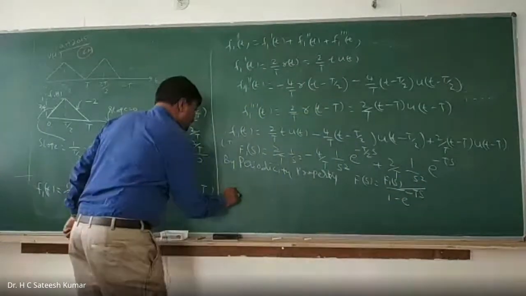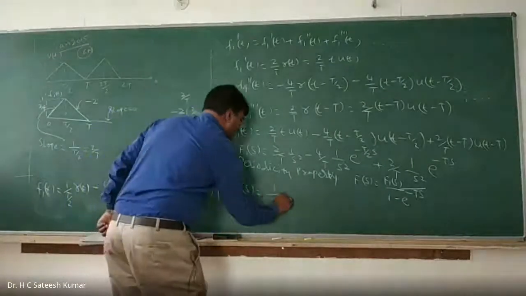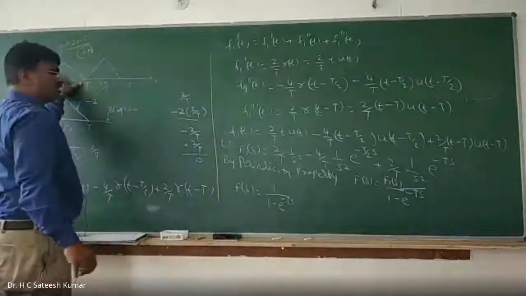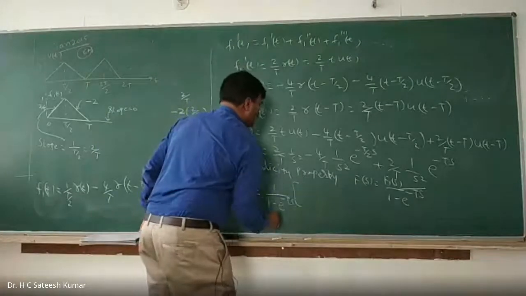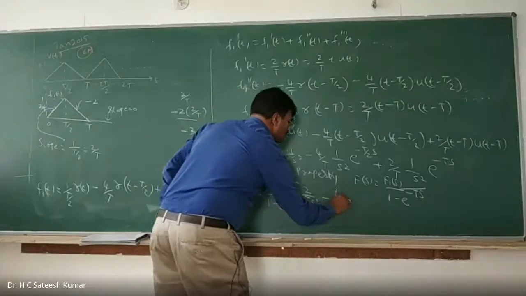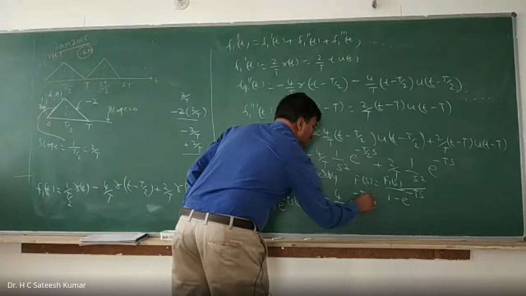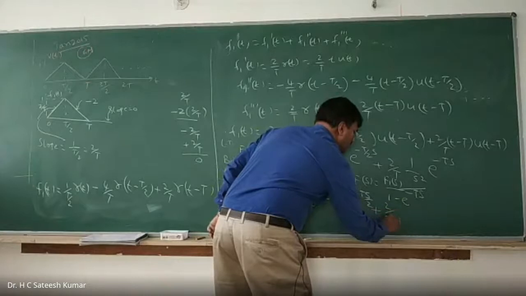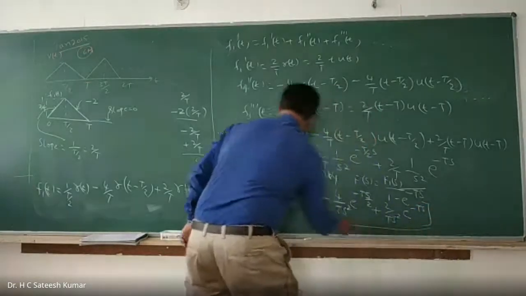Therefore, f of s is equal to 1 divided by 1 minus e to the power of minus Ts. Period is T only. Here also period is T only. So I am keeping it as into f1 of s, which is 2 by T s square minus 4 by T s square into e to the power of minus T by 2 s plus 2 by T s square into e to the power of minus Ts. That's it. That's how we should find it.